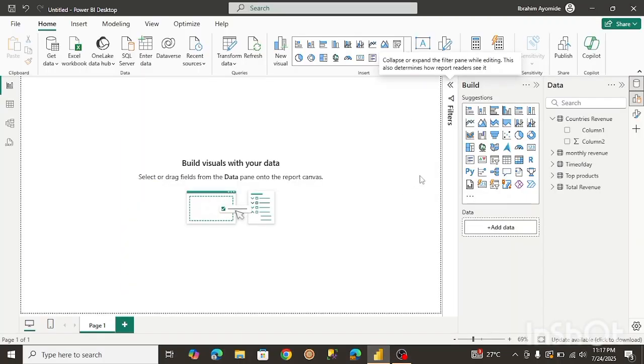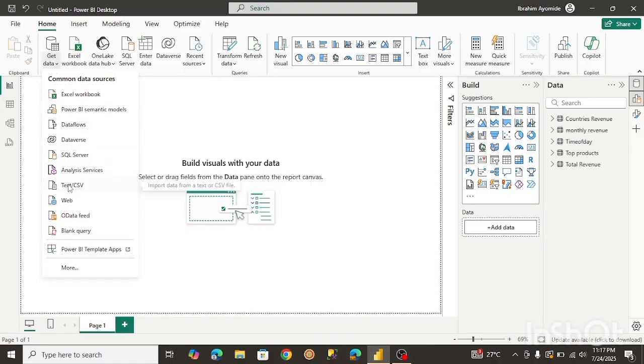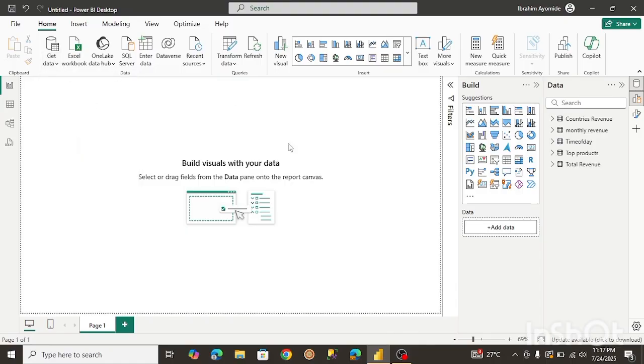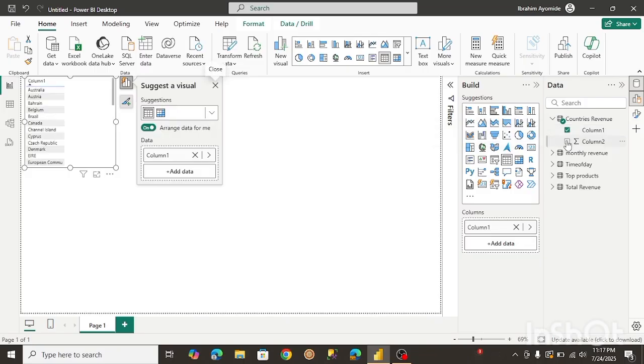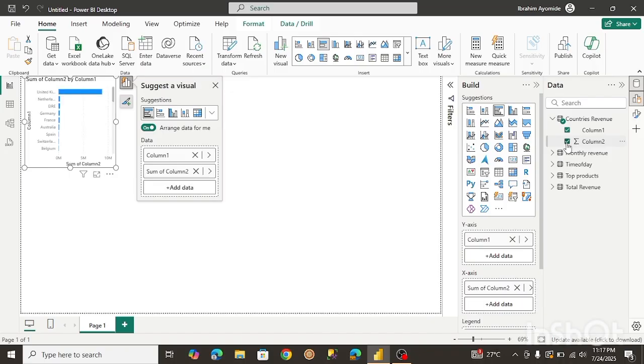All right, so I managed to import all the records into Power BI. All I did was navigate to get data and choose CSV. I just imported them one by one, right? Now that our data has been imported, we can start to build our visuals. So let's start with the countries revenue. Let me just select all the columns first. I might also have to rename the columns, but first let me see what's in there.